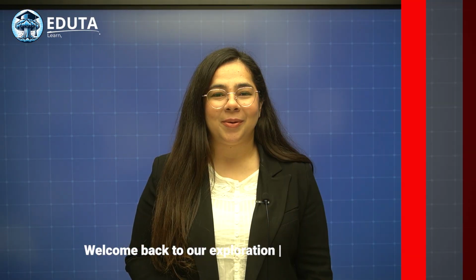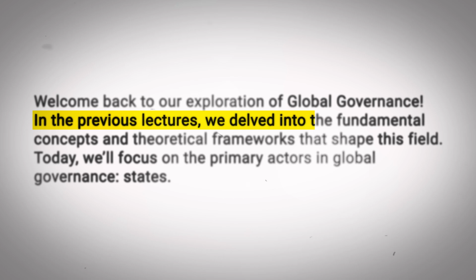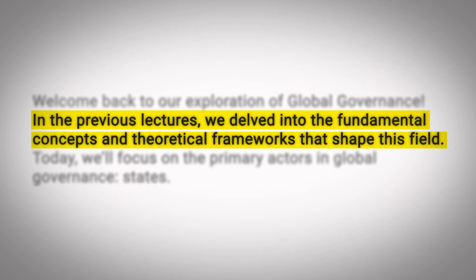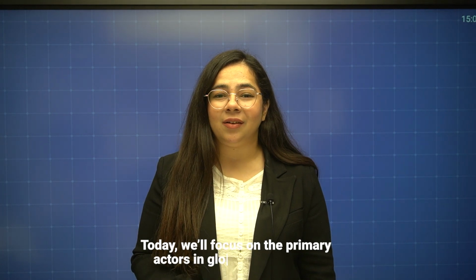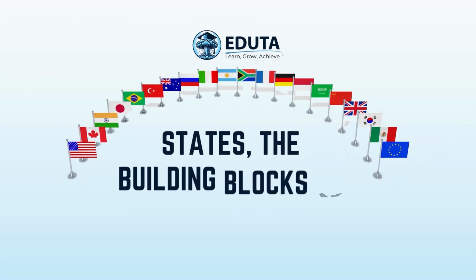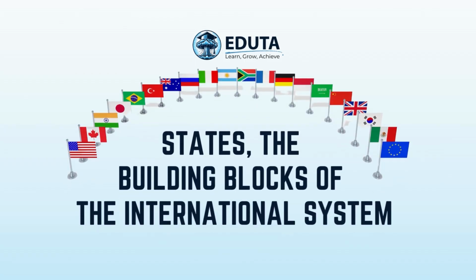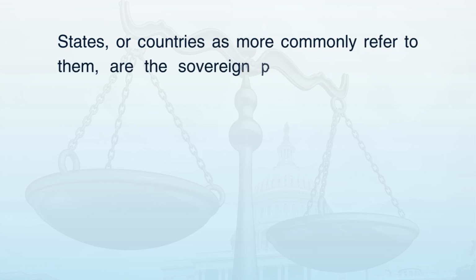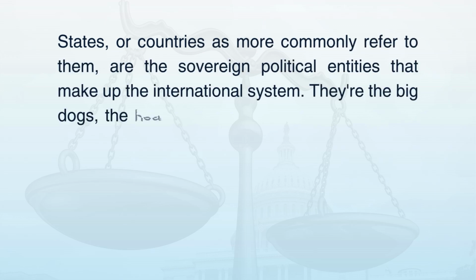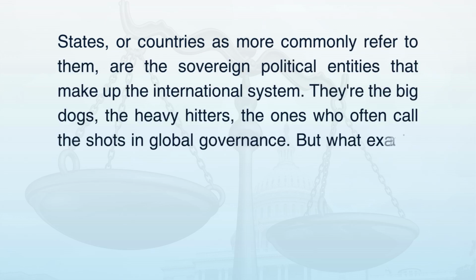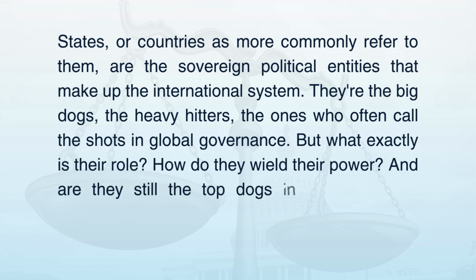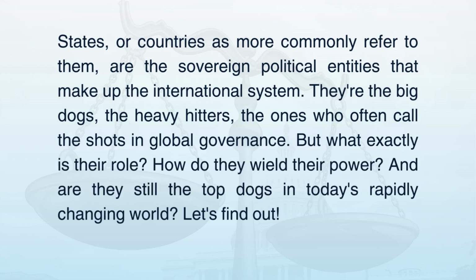Welcome back to our exploration of global governance. In the previous lectures, we delved into the fundamental concepts and theoretical frameworks that shape this field. Today, we will focus on the primary actors in global governance: states, the building blocks of the international system. States, or countries, as we more commonly refer to them, are the sovereign political entities that make up the international system. They are the big dogs, the heavy hitters, the ones who often call the shots in global governance.